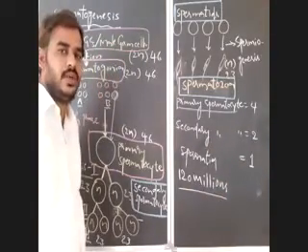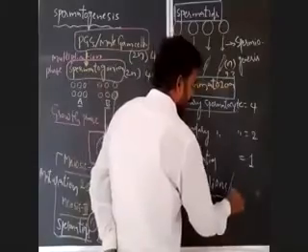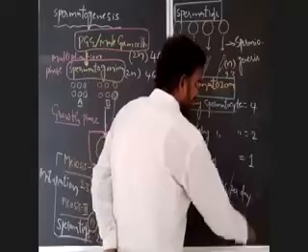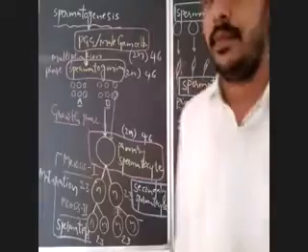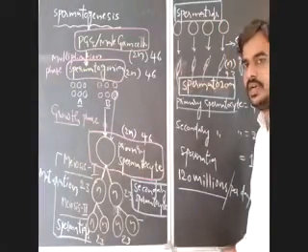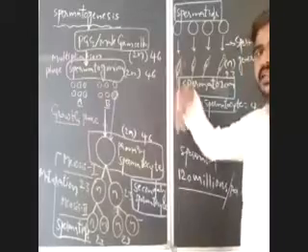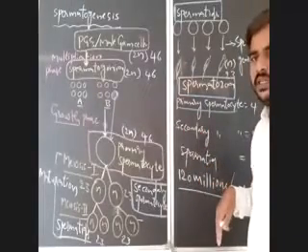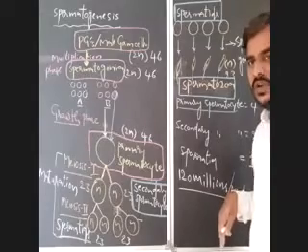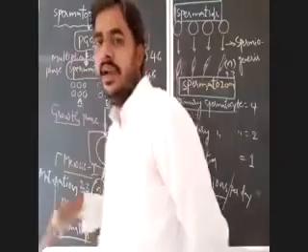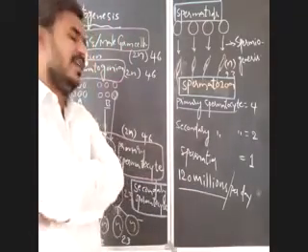Per day, how many spermatozoa are produced by a male human being? 120 millions of spermatozoa are produced by a male per day. So, to complete the entire cycle of spermatogenesis, what is the time required? 2 to 2.5 months or 65 to 74 days of time is required. That also you have to remember. Now, 120 millions of sperm will produce per day.